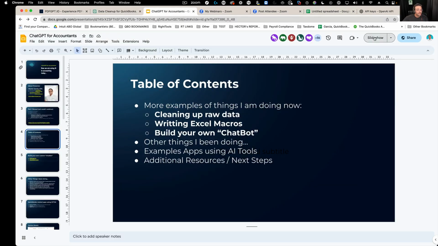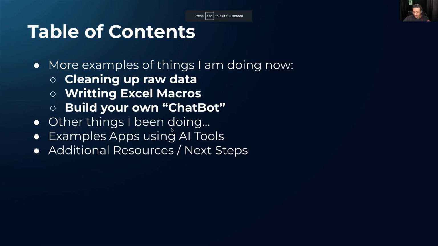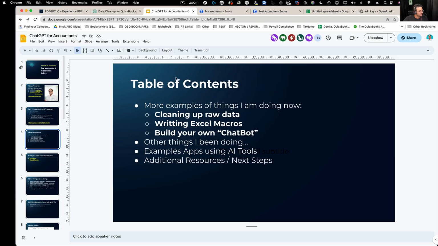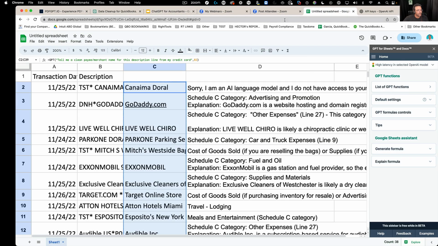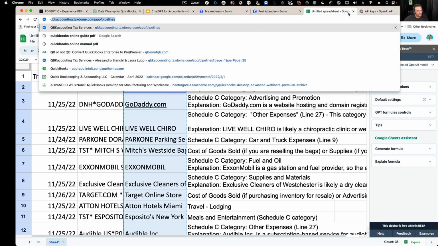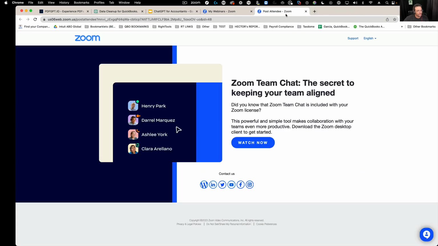Next topic, it would be writing Excel macros. So we're going to stay within the topic of Excel, which makes it a lot more fun. And let's talk about what kind of practical macros we could be writing with ChatGPT. So now, before I get started, I'm going to open up QuickBooks really quick. And then while QuickBooks loads, I want to ask you a question. Just put it in the chat.